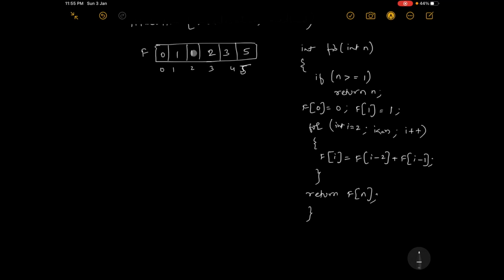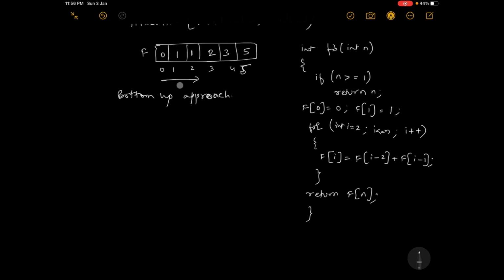So this is what it is doing, it is the bottom up approach. I'm not comfortable writing it here, so my writing is not good, please bear with it. Bottom up approach means you are filling the lowest elements first.